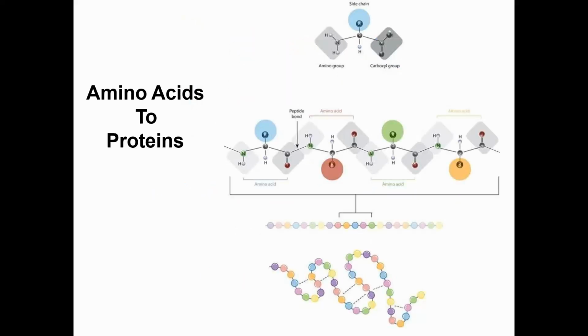So first of all, what are proteins? Proteins are biological macromolecule. What is a macromolecule?